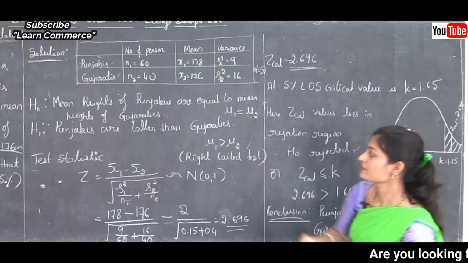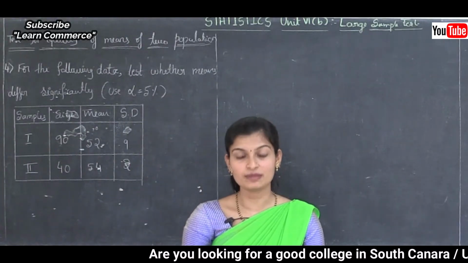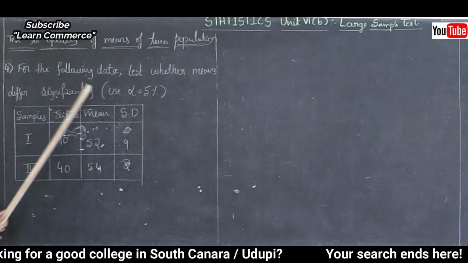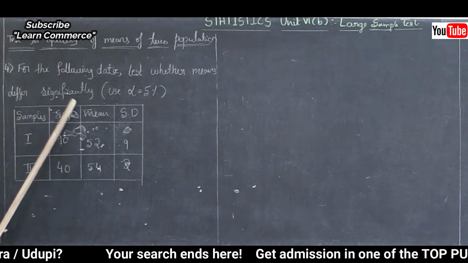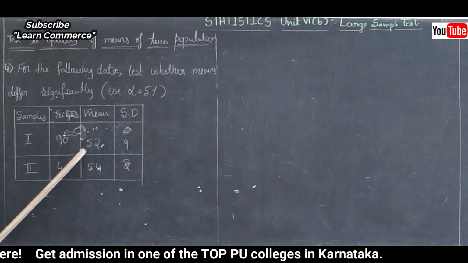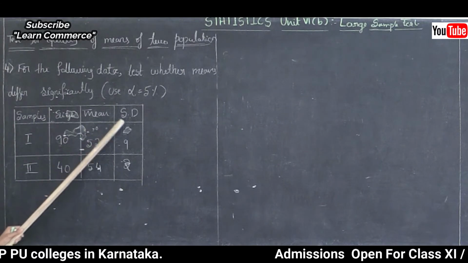That is mu1 greater than mu2. Next, move to problem number 4. That is, for the following data, test whether means differ significantly. Use alpha equal to 5%. And here the information given is sample size, mean and standard deviation.